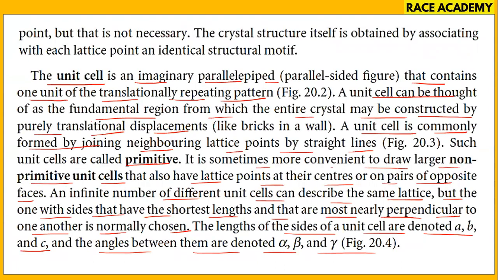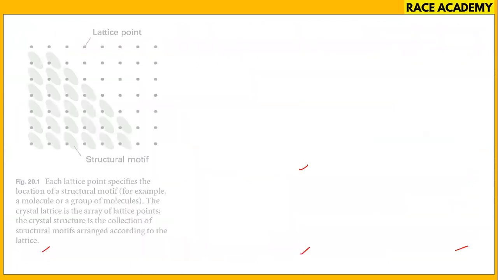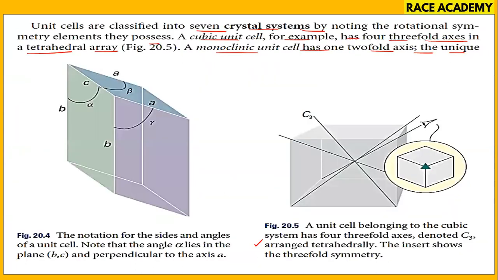The lengths of the sides of the unit cell are denoted by a, b, c and the angles are alpha, beta, gamma. That's what we are observing in this diagram. This is the a side, this is the b side, and the c side. The angle between a and b is gamma. The angle between a and c is beta.